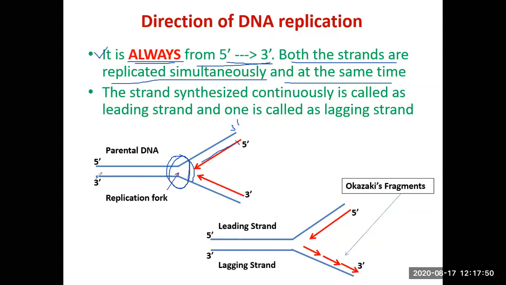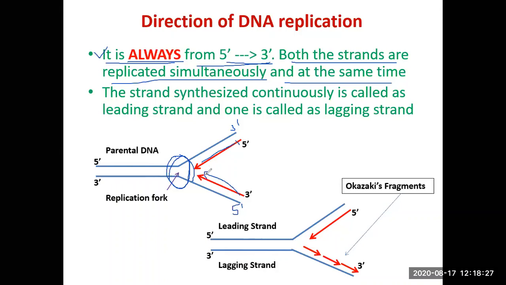But the other strand, since this is the 3' end, this will be the 5' end. So this will be the 3' end. So if we go in this direction, the DNA synthesis is actually moving from 3' to 5'. And what we said is that the direction of DNA replication is always from 5' to 3' end. So that means you are violating the rule here. One strand is being replicated from 5' to 3', whereas the other strand apparently seems to be moving from 3' to 5'. So how do you solve this mystery?